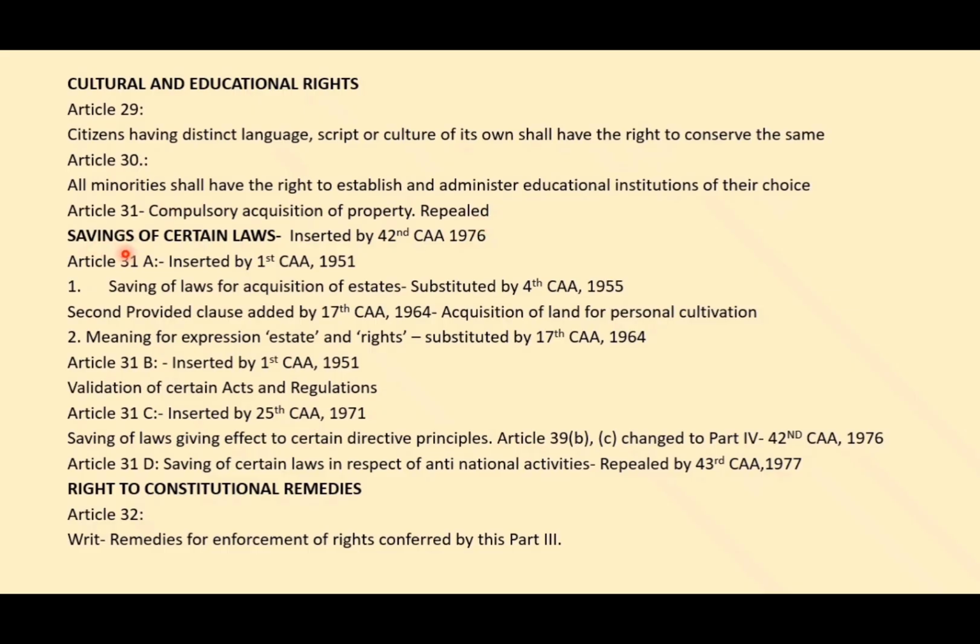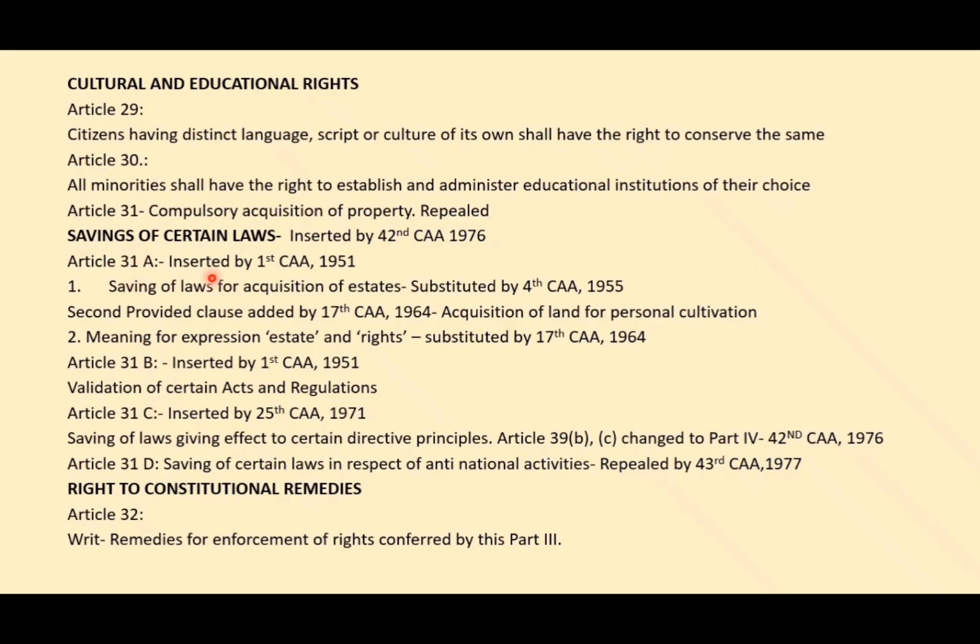And coming to the next title, that is saving of certain laws. This title itself was inserted by the 42nd Constitutional Amendment 1976. Under this title there are 4 articles originally, but the last article was repealed. So now Articles 31A, B and C are there.